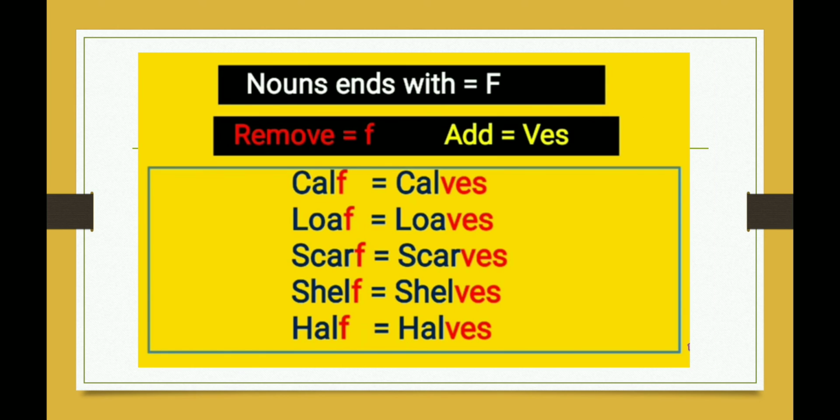Now students, if there is a noun that ends with f, we will remove f and add ves. Calf, loaf, scarf, shelf and half.